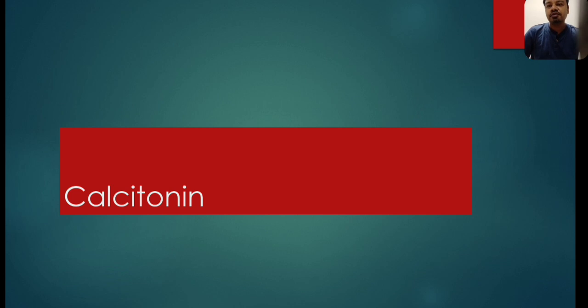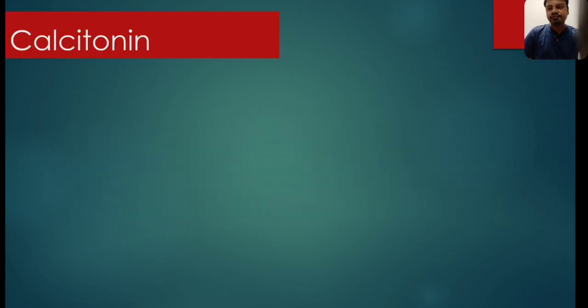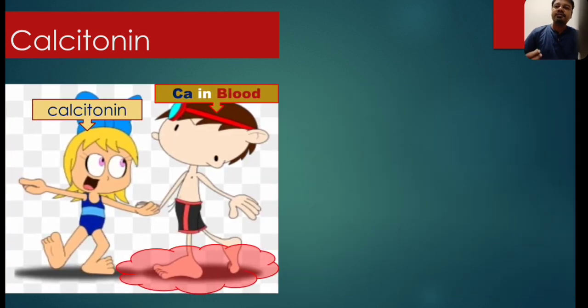Now coming to the third and last factor, that is calcitonin. Calcitonin's primary function is to remove calcium from the blood. It tries to decrease the calcium level in the blood.